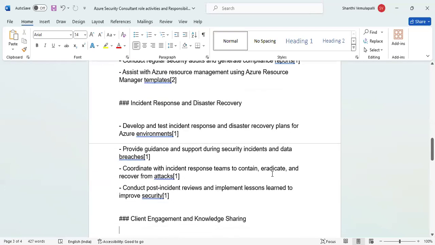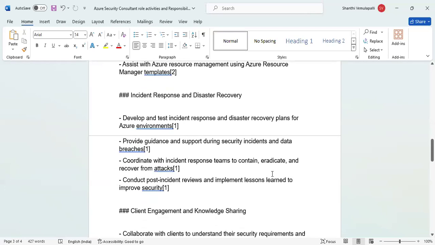Next one is incident response and disaster recovery. Develop and test incident response and disaster recovery plans for Azure environments. Alerts will come, and you need to respond to the alerts and fix them, and also see how this kind of incident can be applied under disaster recovery plans for testing purposes. In DR, we do the disaster activity, working like a hacker. Then later we work in another environment on how to recover.